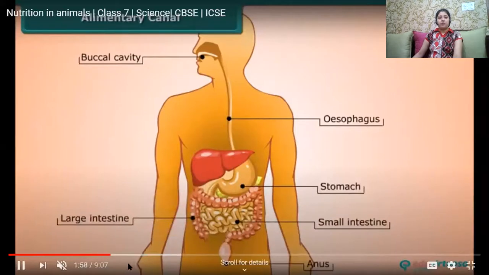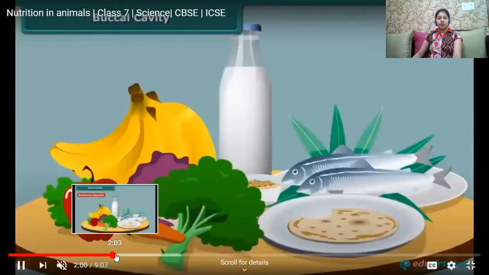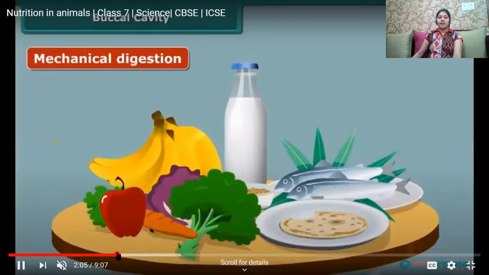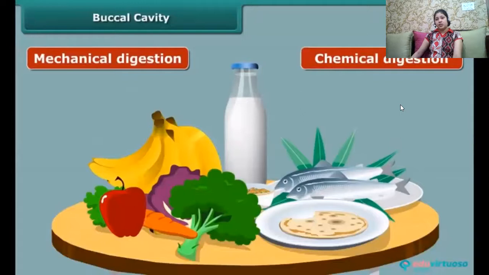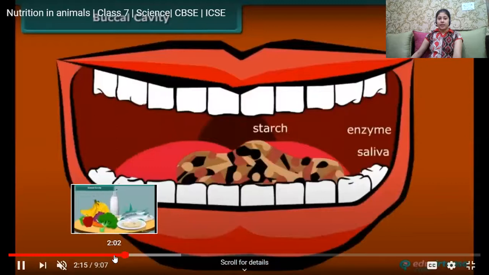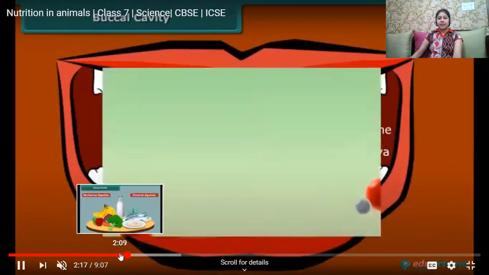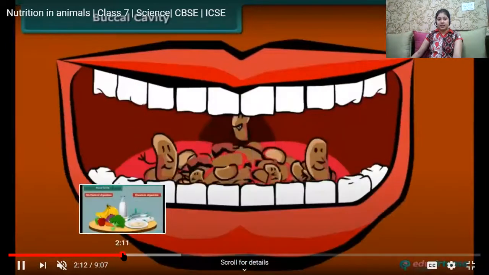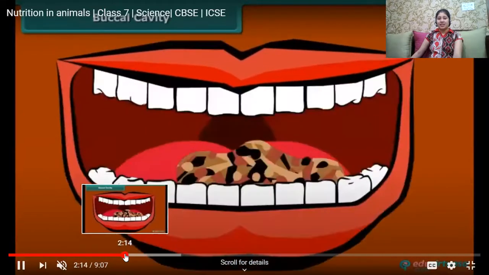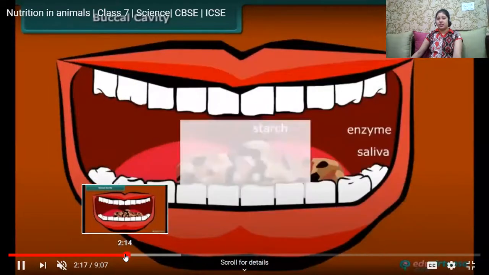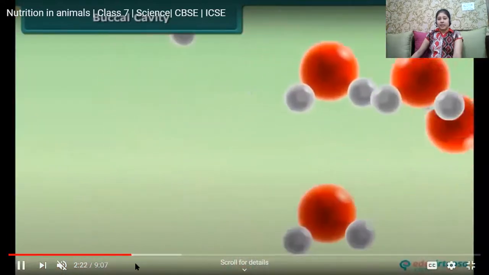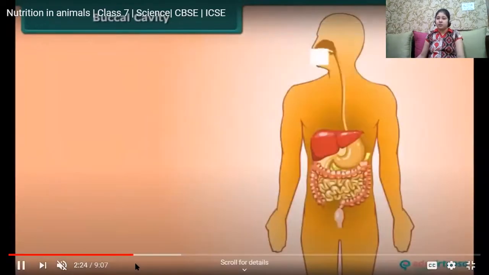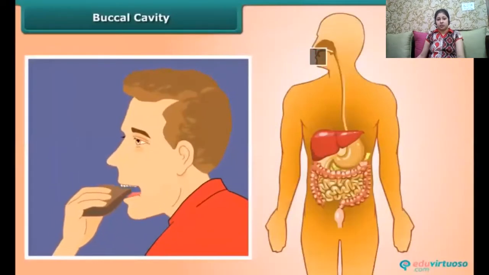The digestion of food involves mainly two processes. Here we can see the different types of food which we take. The digestion of food consists of two processes, the mechanical and the chemical process. The mechanical process is the breaking down of the food by the teeth. When we are chewing the food, that is the mechanical grinding which takes place. The chemical process is with the help of enzymes. With different kinds of enzymes, food is broken down into small molecules.